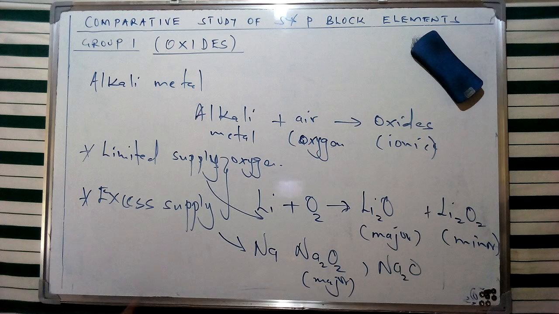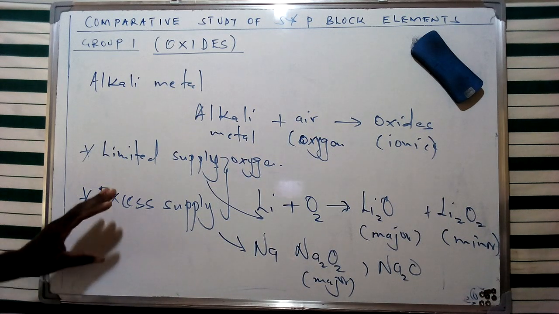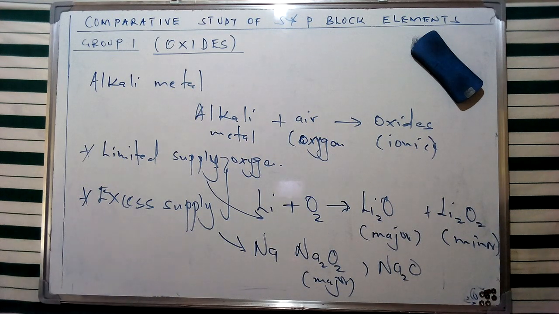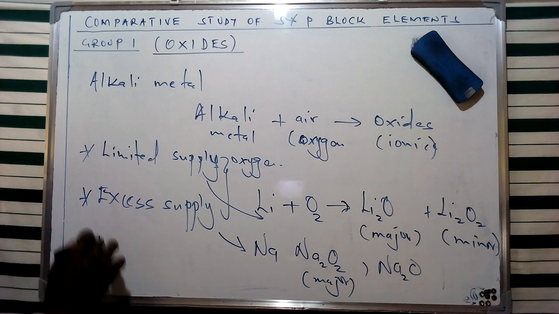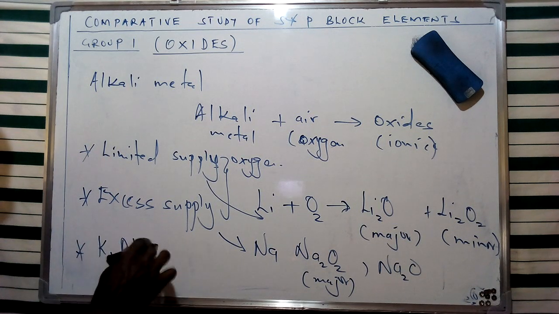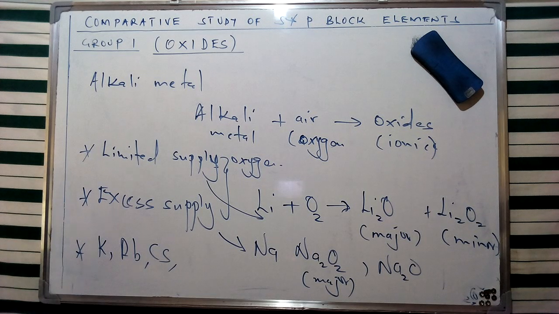And this, of course, is going to be displayed by some of the compounds we're going to see, like the group 1 elements. Now, to react with other elements, for instance, potassium, rubidium, and cesium, there are some products which are going to be formed, which we are going to refer to as superoxides.